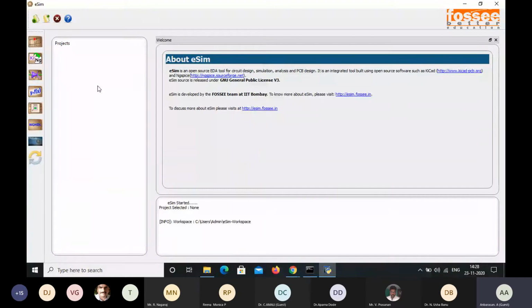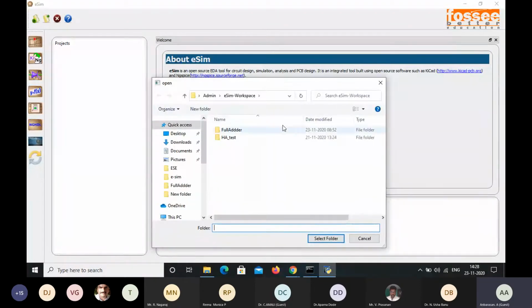So in this session, we are going to design the sub-circuit first of all. So let me introduce the various features in this eSIM. So this is a new project. Once we click this, we have to enter the new project name, and that will be saved as a new project. And next one is the open project. When we click this open project, it goes to this workspace. In this workspace, what we have designed already will be open, and from that we are able to edit, and then we can see the output.